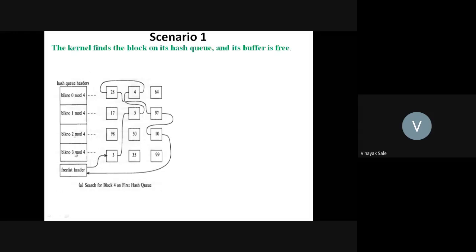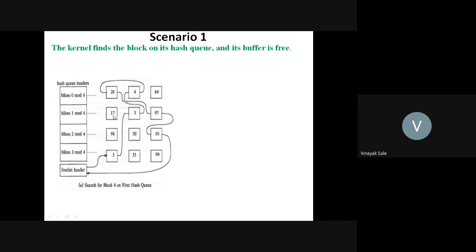So these are the hash queues, and this hash queue contains the elements 28, 4, 64. Why have these numbers been taken? Because when we divide these numbers by 4, it gives remainder 0.